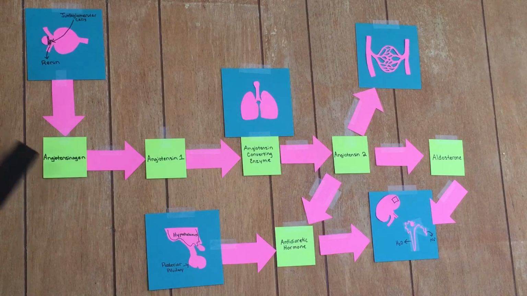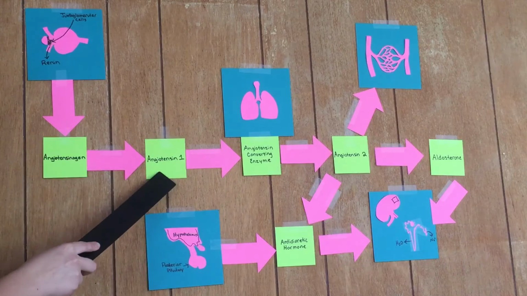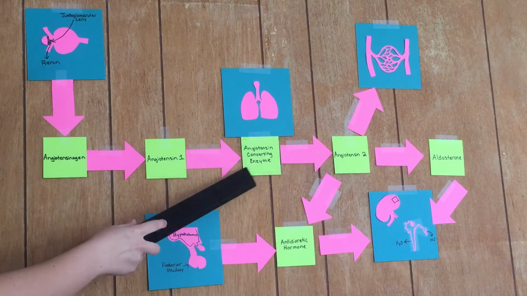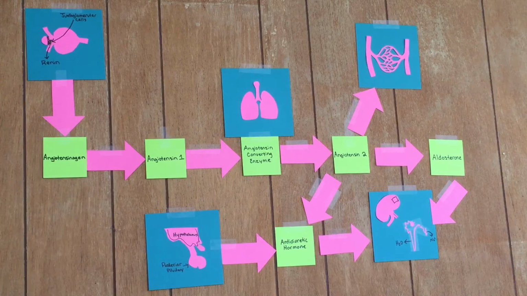The renin converts a protein that's already in the blood, called angiotensinogen, which is created by the liver, into an active protein called angiotensin-1. Angiotensin-1 is then converted by an angiotensin-converting enzyme, or ACE, in the lungs, into angiotensin-2.